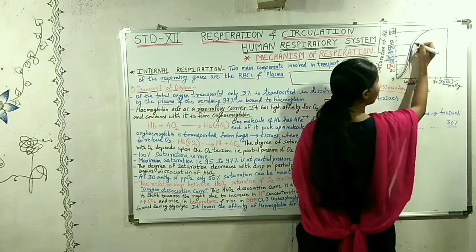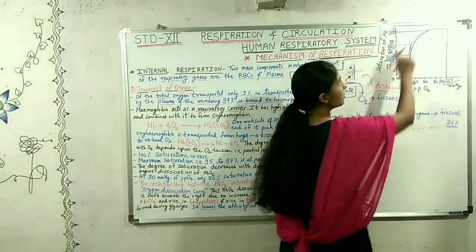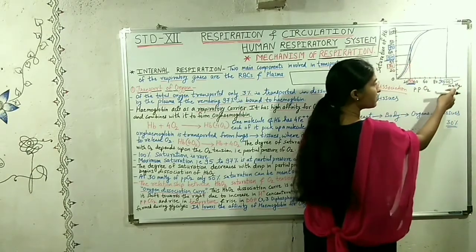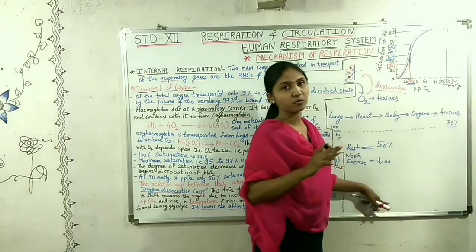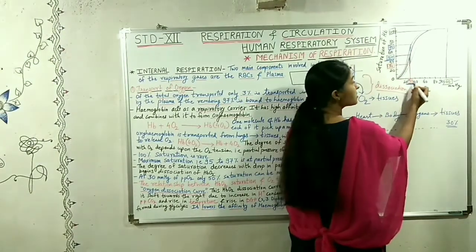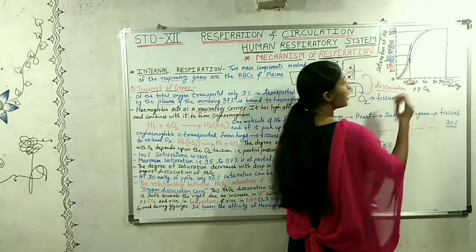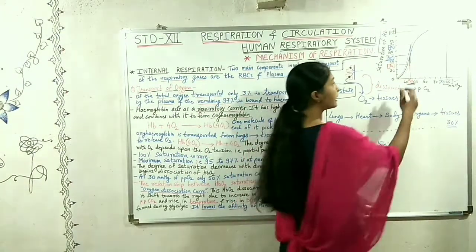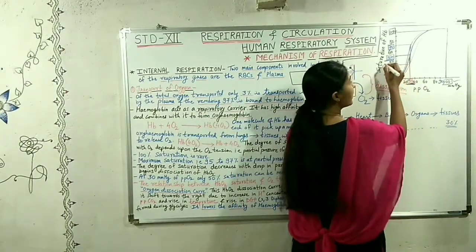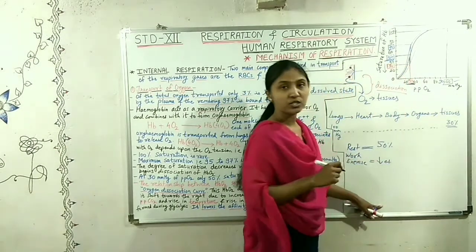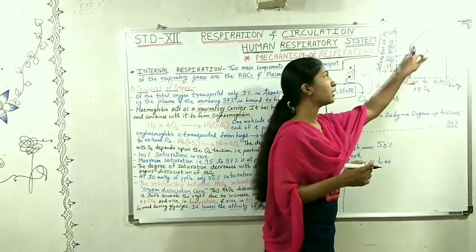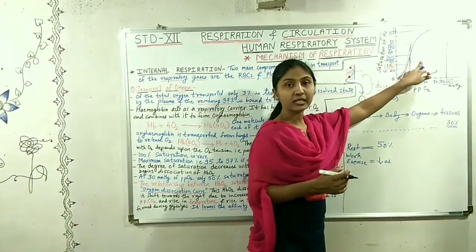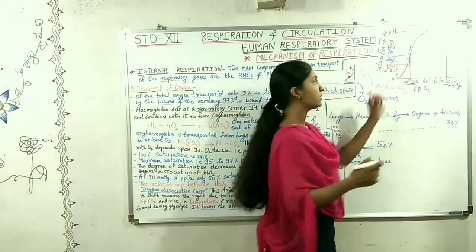This black curve is shown as the normal curve of 95 to 97% saturation of Hb at 100 millimeters of mercury. But at the partial pressure of 30, when the body starts exercising and the tissues start working, the saturation decreases, and the normal curve shifts slightly towards the right.